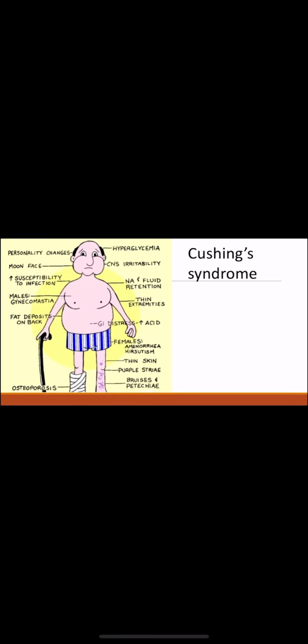Then they have GIT distress, increased acid, they may have amenorrhea, hirsutism, lots of hair, and thin skin. They have striae, they may have bruises and petechiae, and they'll have osteoporosis, and easy fracturability due to osteoporosis.